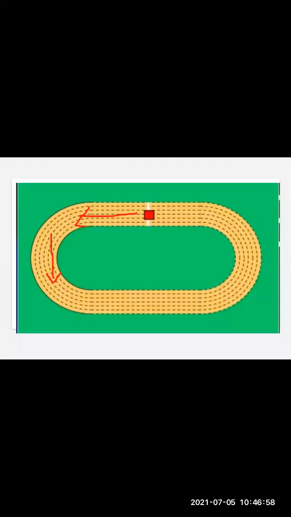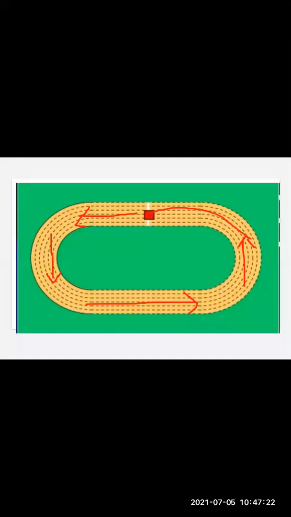After some interval of time, the runner moves towards east. And afterwards, he moves towards the north direction. And finally, the runner reaches this position from where he had started.